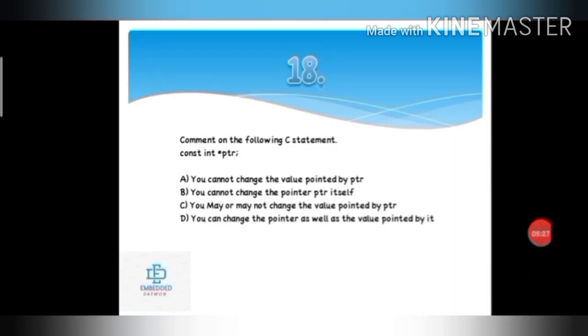Next question. Comment on the following C statement. A declaration is given, const int *ptr. What does it show? Option A, you cannot change the value pointed by ptr. Option B, you cannot change the pointer ptr itself. Option C, you may or may not change the value pointed by ptr, and option D is you can change the pointer as well as the value pointed by it. So our answer is option A. You cannot change the value pointed by ptr because const will not allow that.